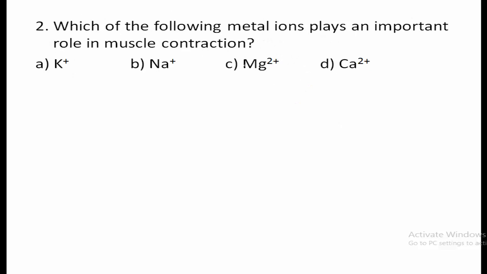Then second question, which of the following metal ions plays an important role in muscle contraction? Here the ion which plays an important role in muscle contraction is Na plus, sodium ion. So option B is the correct option here. So remember this: Na plus ion plays an important role in muscle contraction.